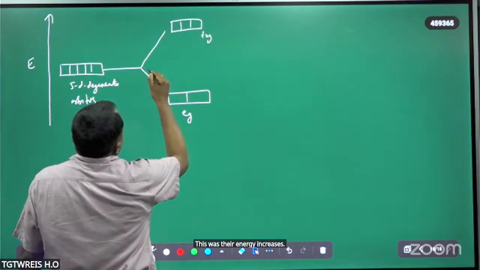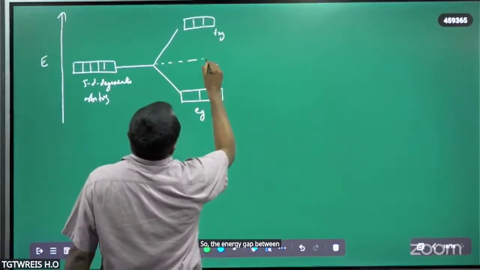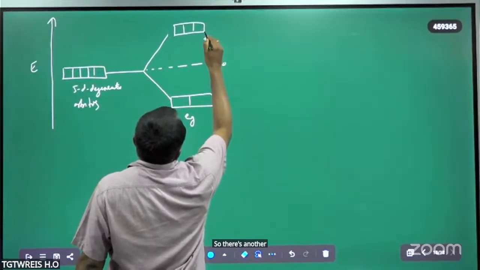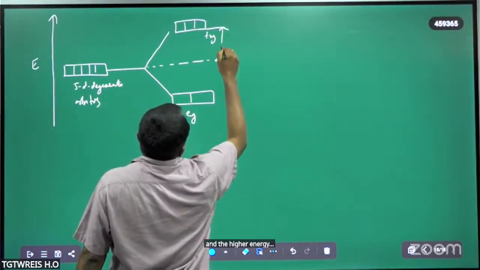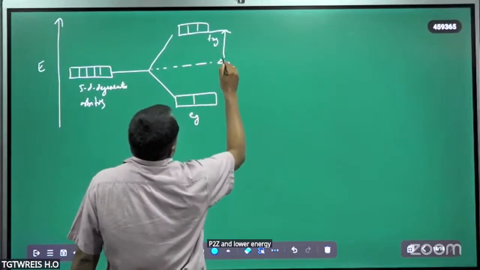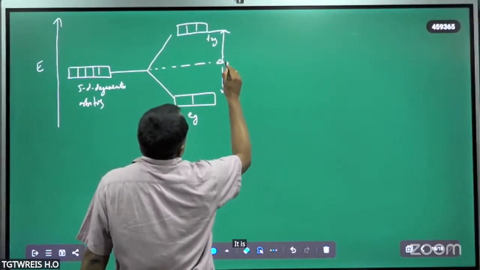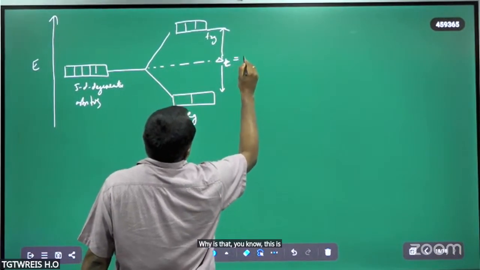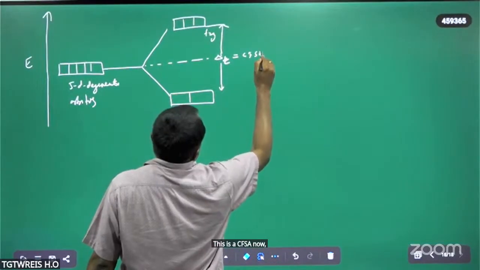The energy gap between the higher energy t2g and the lower energy eg, with the barycenter in between, is delta t. This is the CFSE in a tetrahedral complex.